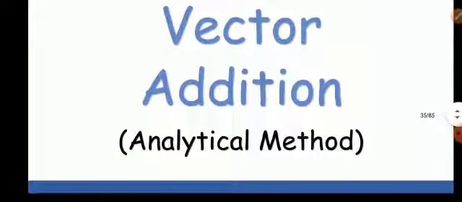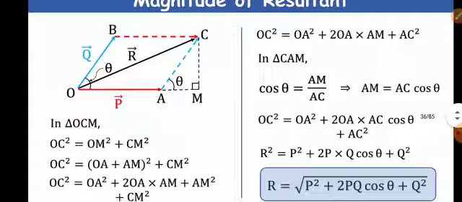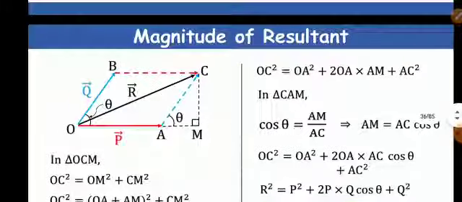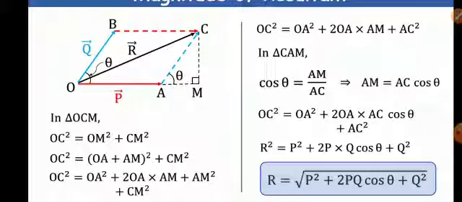Now analytical method of vector addition. See the statement we have just discussed regarding triangular vector addition, that if two vectors acting on a particle simultaneously can be represented in magnitude and direction by the two adjacent sides of the triangle taken in order, then their resultant is represented both in magnitude and direction by the third side of the triangle taken in reverse order.